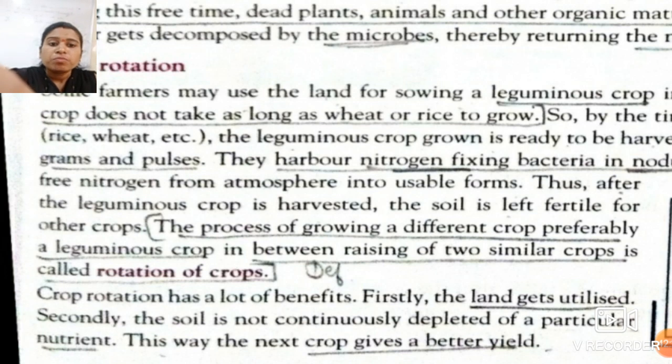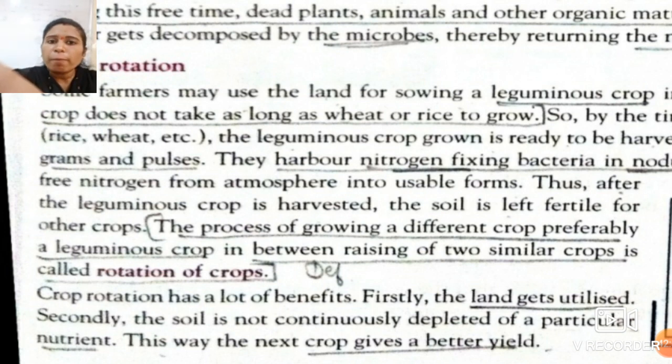So the process of growing a different crop, preferably a leguminous crop, in between raising of two similar crops is called rotation of crops. It means we have to rotate. This crop is grown, then afterwards another crop we grow. Okay, again I repeat, what do you mean by rotation of crops? The process of growing a different crop, preferably a leguminous crop, in between raising of two similar crops is called rotation of crops.